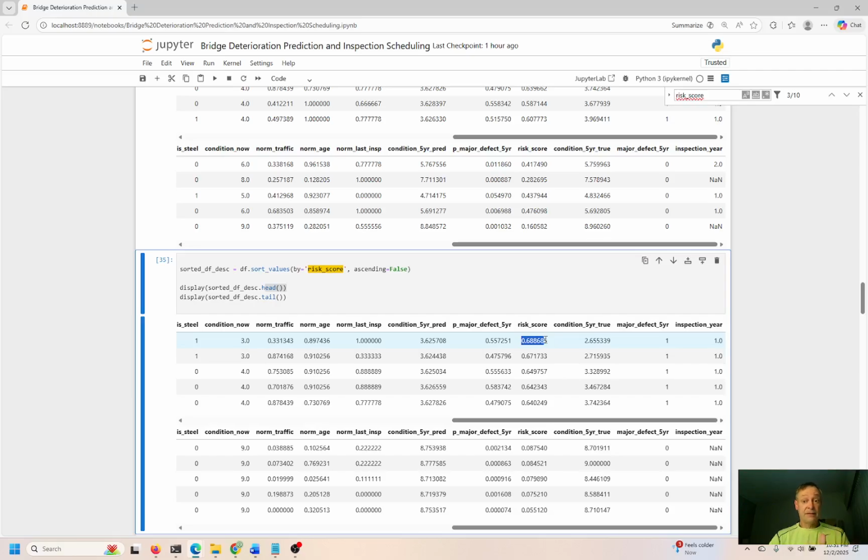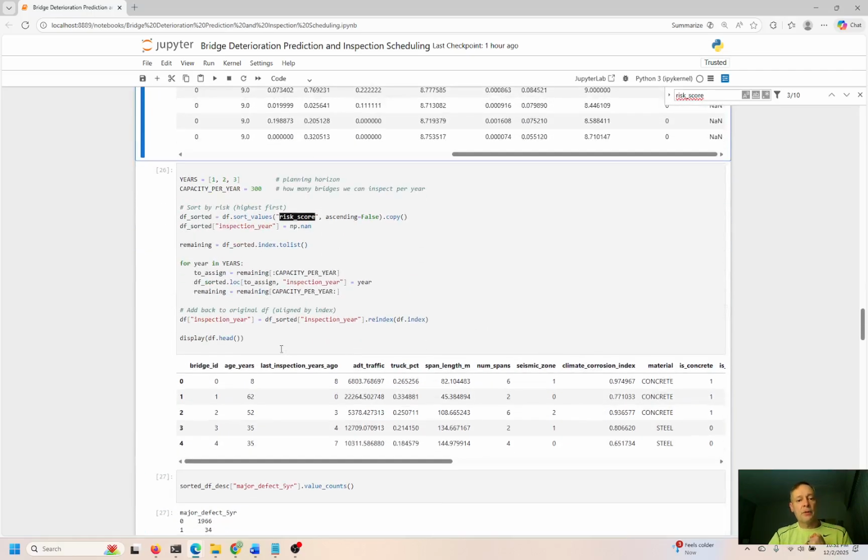This has a high risk, 68, almost 69% risk, though this is over 2/3 high risk, right? So 2/3 the probability or 2/3 weight that this bridge is in serious condition of disintegrating and decomposing and needs to be inspected and repaired, at least inspected and most likely repaired immediately, right? So this is top priority, number 2, number 3, number 4, number 5. So this is almost like a ranking order, okay? So hopefully that makes sense.